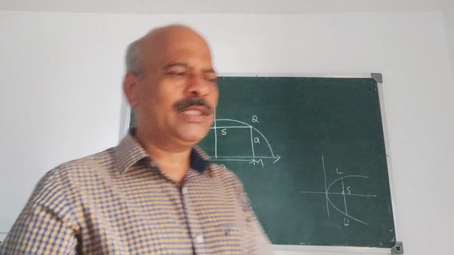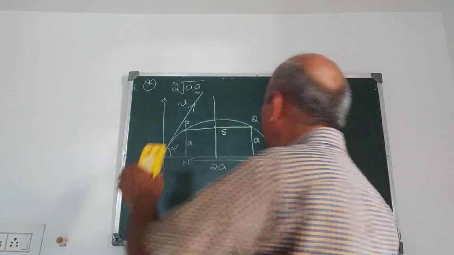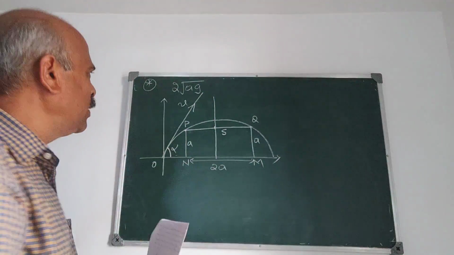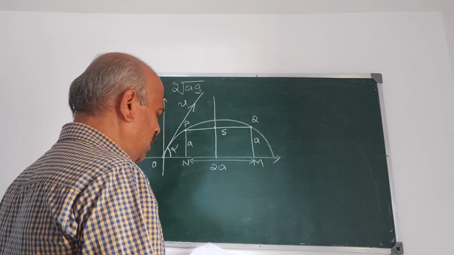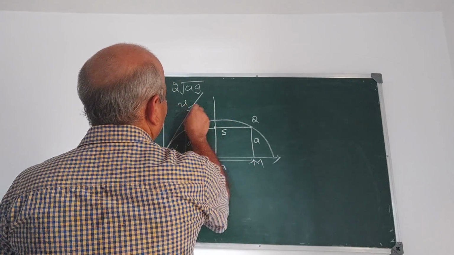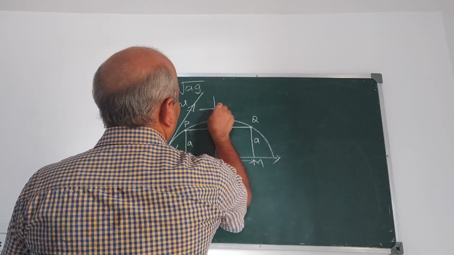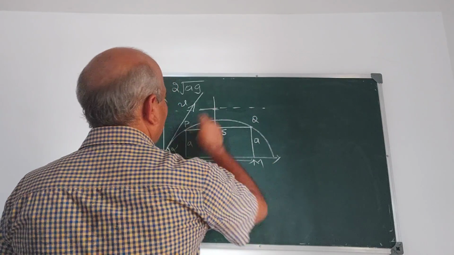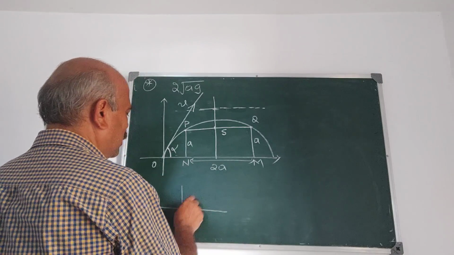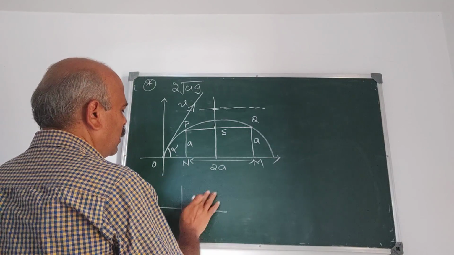See, the first thing is we prove that this S is the midpoint of PQ. For that we use the property of this parabola. Now I consider the directrix. What is the directrix? This is the directrix. And also we use the property of parabola. What is the parabola? How to define?